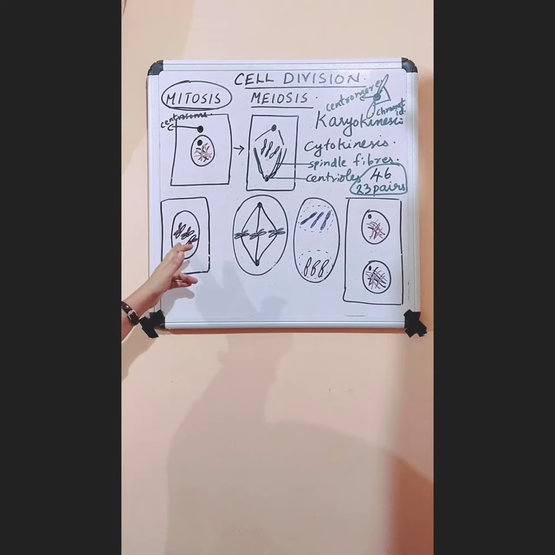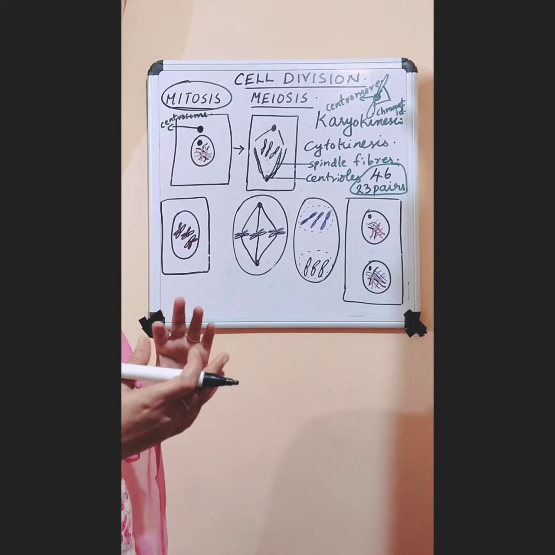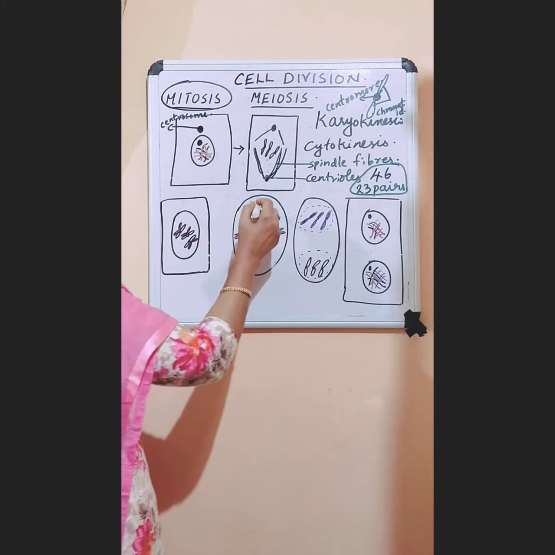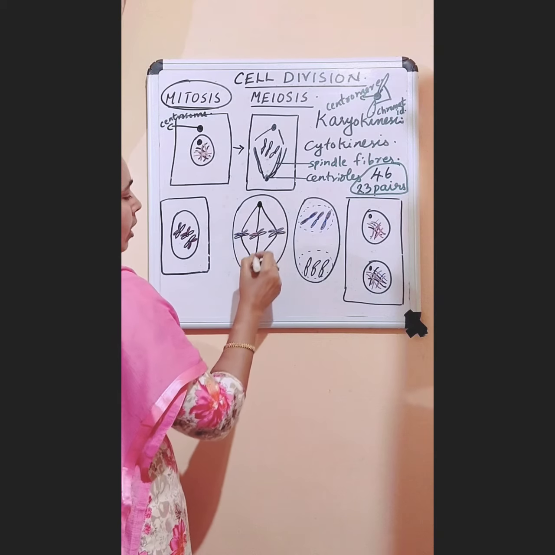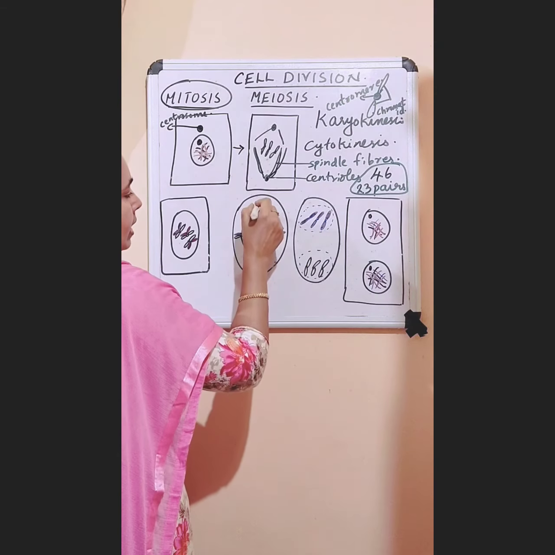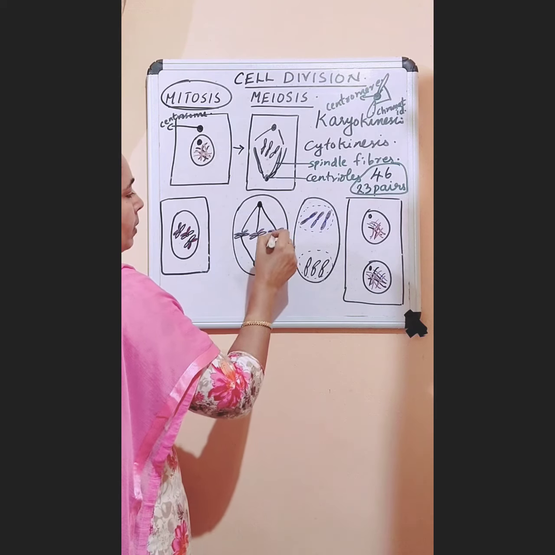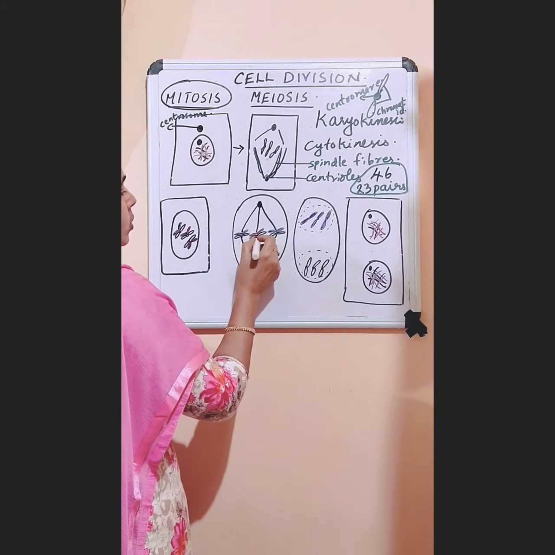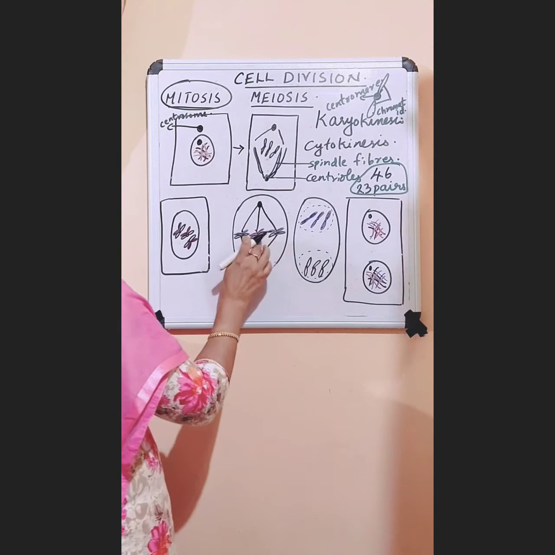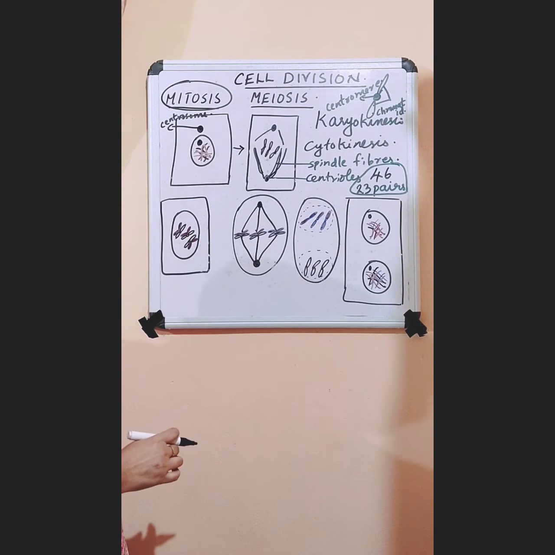Now the chromosome number is 92 in this cell. And the centrioles are on either end. From the centrioles, the spindle fibers come and attach to the centromere.